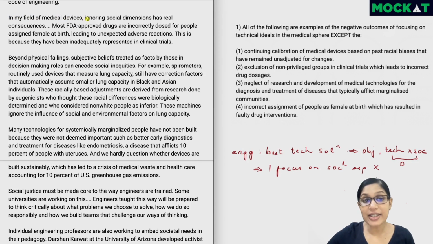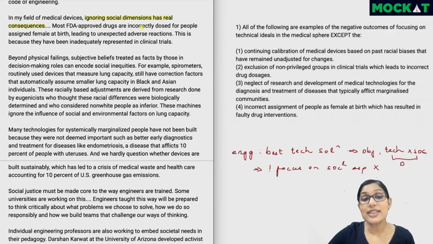In my field of medical devices, ignoring social dimensions has real consequences. So there are very real results. It's not just that, okay, engineers might get disengaged or it might be unethical. There is a real impact which comes up when the social aspects are not focused on in this area. Now, this is also important because we have this question. So let's just pay attention and see what are all the points related to the medical sphere.